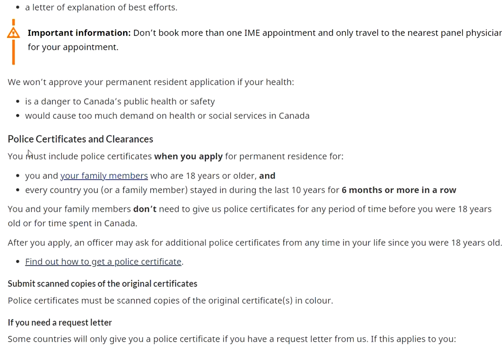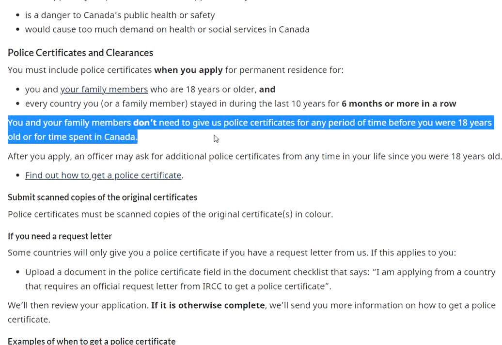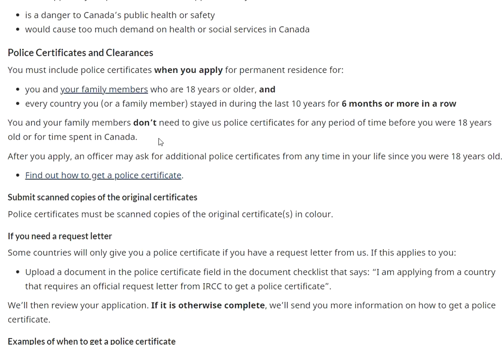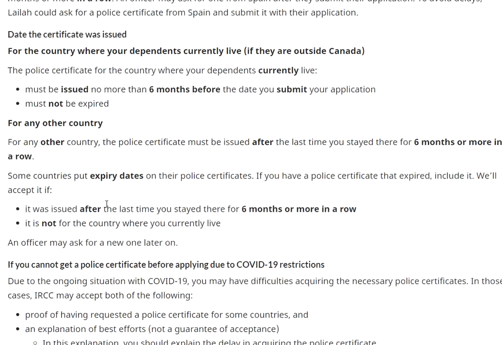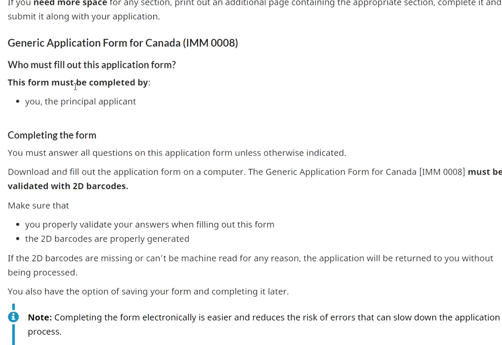And then police clearance certificate, again, you and your family members don't need to give a police clearance certificate for any period of time before you were 18 years old or time spent. I know I've covered it, but people still have confusion, so just wanted to resolve that here. So for say somebody's residing over here in Canada for the past 1 year, you don't need the PCC because you are here, right? So these are the things you just have to go through. It's like details. And then photo requirements, please submit your photographs as per the specifications mentioned.